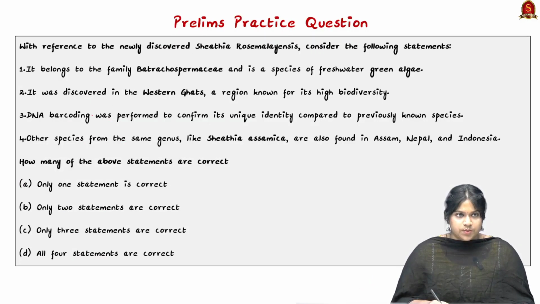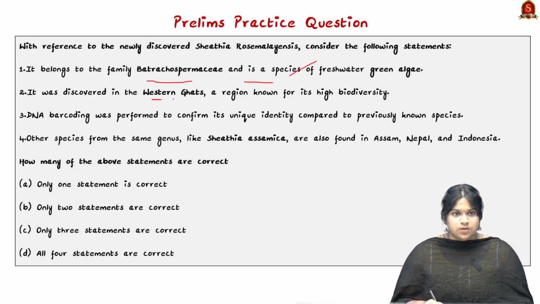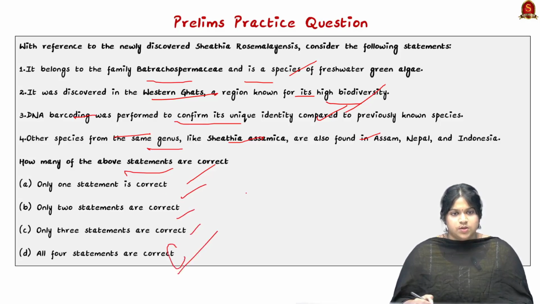Let us look into a prelims practice question and put your answer in the comment section, and the next day we will be providing the answer. So here it belongs to a family and is a species of freshwater green algae. It was discovered in the Western Ghats, a region known for its high biodiversity. DNA barcoding was performed to confirm its unique identity compared to previously known species, and the other species from the same genus, Sheathia assamica, was also found in Assam, Nepal, and Indonesia. So which of these statements are right? Only one statement, 2 statements, 3 statements, or all the 4 statements are right.